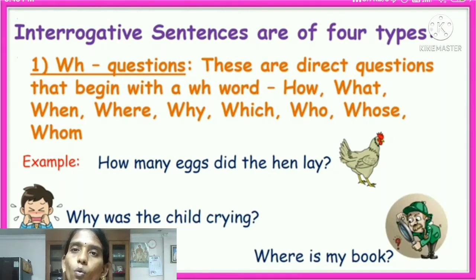That is how, what, when, where, why, which, who, whose, and whom. For example, how many eggs did the hen lay?